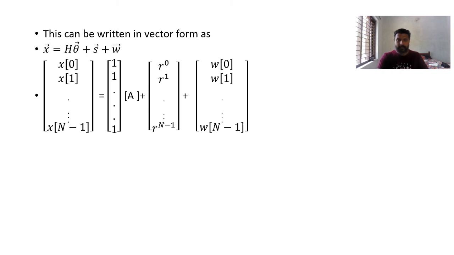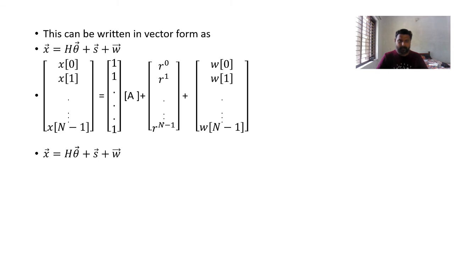Okay, so I can bring the s term to one side, so it changes to x minus s equals h theta plus w. x minus s is nothing but x dash, which is h theta plus w. That is of the form of a linear model, so I will make it in that form only. x is h theta plus s plus w.